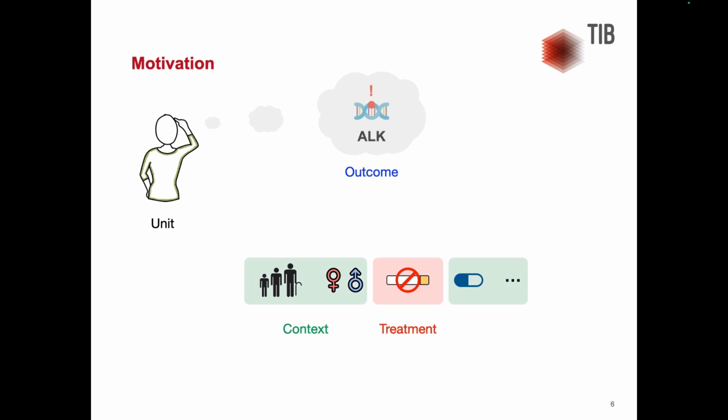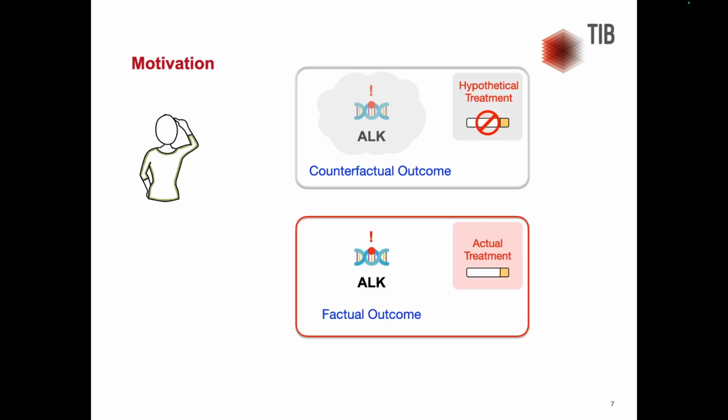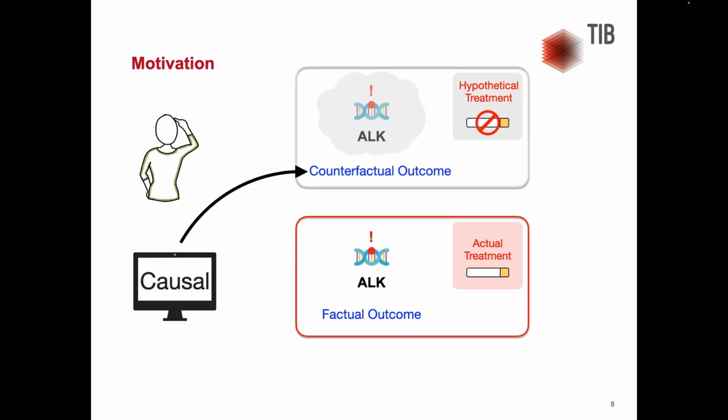This scenario exemplifies the counterfactual prediction, where each patient like Eva is considered as a unit. The smoking habits and biomarker results represent the treatment and outcome, and other properties are the context of the patient. The outcome under actual treatment is the factual outcome. The one under a hypothetical treatment is the counterfactual outcome. Our objective is to develop a causal model that predicts the counterfactual outcomes, helping patients understand the why behind their medical results.